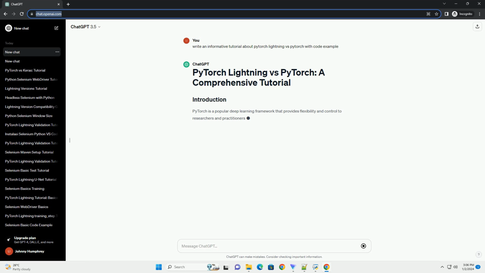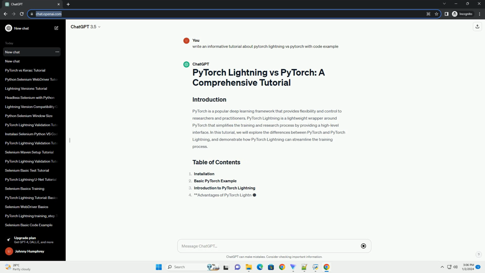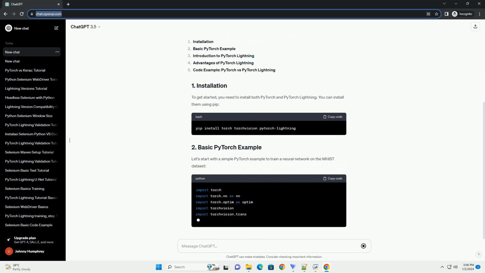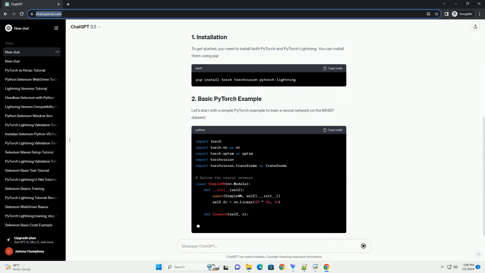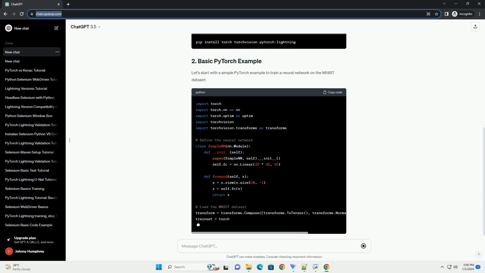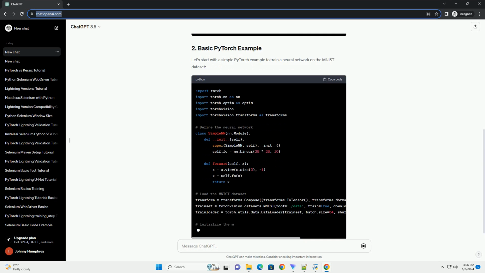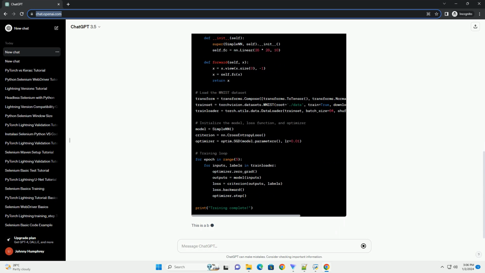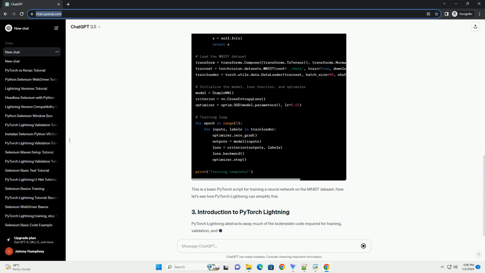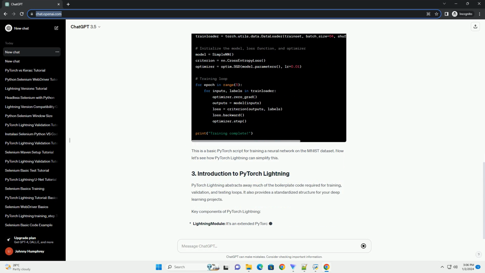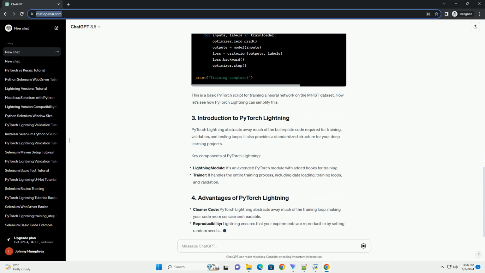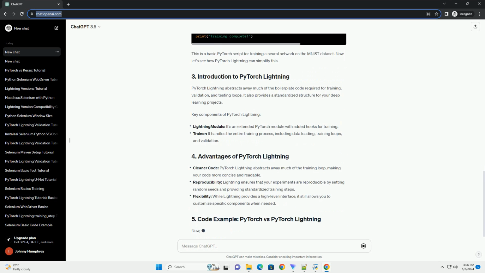PyTorch is a popular deep learning framework that provides flexibility and control to researchers and practitioners. PyTorch Lightning is a lightweight wrapper around PyTorch that simplifies the training and research process by providing a high-level interface. In this tutorial, we will explore the differences between PyTorch and PyTorch Lightning, and demonstrate how PyTorch Lightning can streamline the training process. To get started, you need to install both PyTorch and PyTorch Lightning. You can install them using pip.